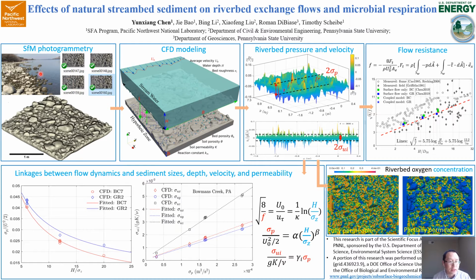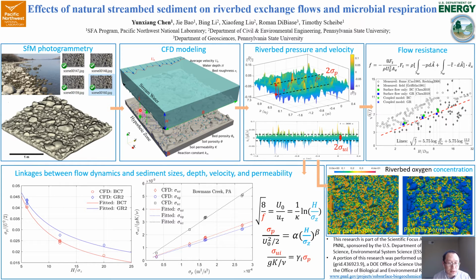This figure shows the workflow of structure-from-motion, which generates millimeter to centimeter scale resolution riverbed topography. We then use this topography as the boundary between the surface water and the groundwater. We solve the surface water using large eddy simulation, solve the groundwater using Darcy flow, and then we solve the respiration using our reactive transport model.